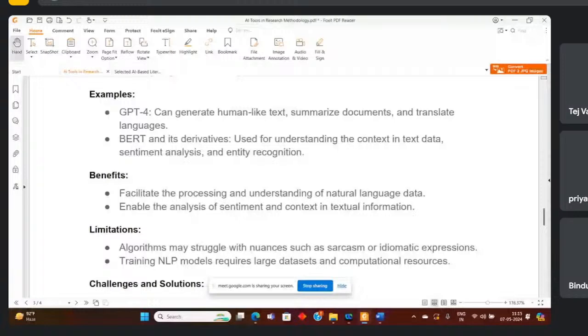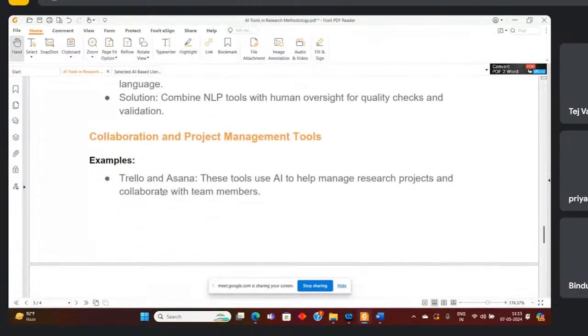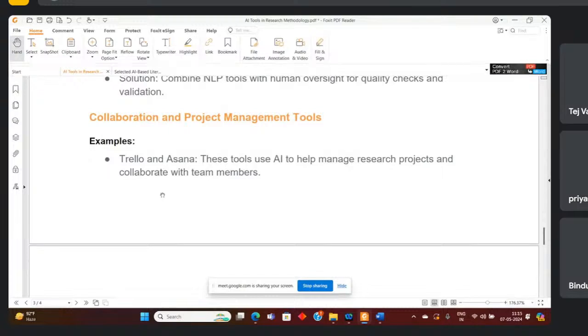Even though you can generate an image, it is very difficult to find plagiarism, but still you can find the plagiarism, right?